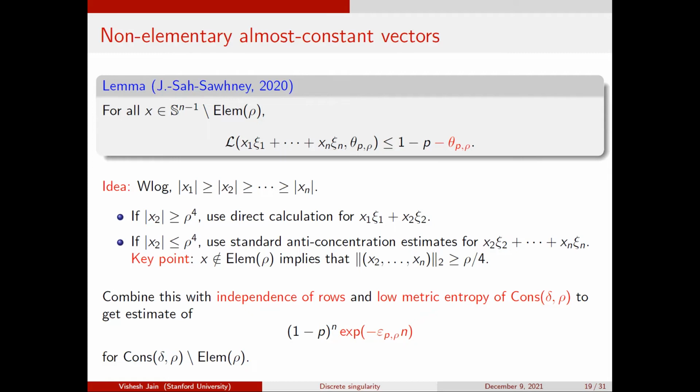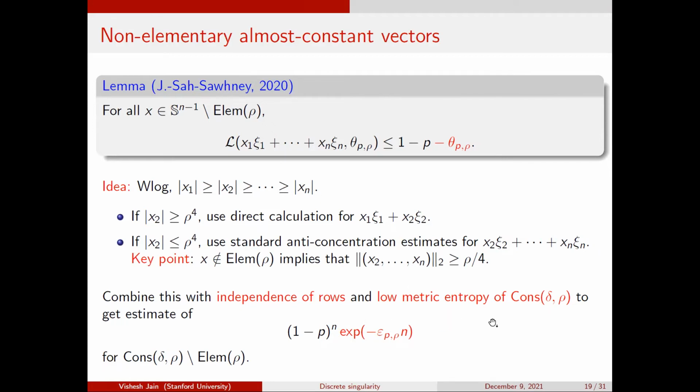Over vectors with a few non-zero entries. So now you do a similar sort of argument. You say, well, okay, if I have a vector which is almost constant, then clearly there are a small number of such vectors, in the sense that I can construct a small epsilon net of small size with a suitable epsilon, and then you can really just do the union bound argument, and you can make this argument go through, right?